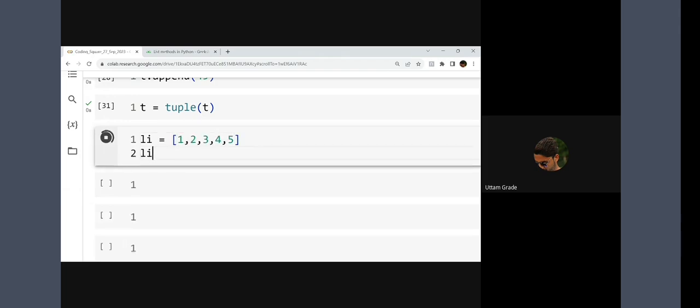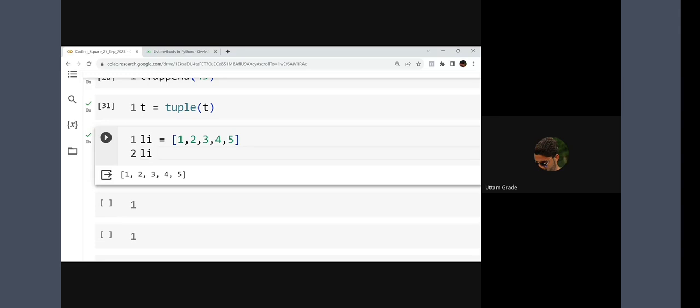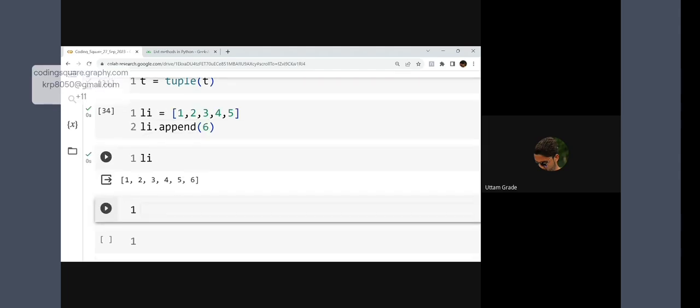This is a list, sir. Okay, understood. So, if I'm using the append function, what will happen? It is adding the value 6. But where does it add a value always? It is always adding the value at the last. But sir, my requirement is to add a value in between.